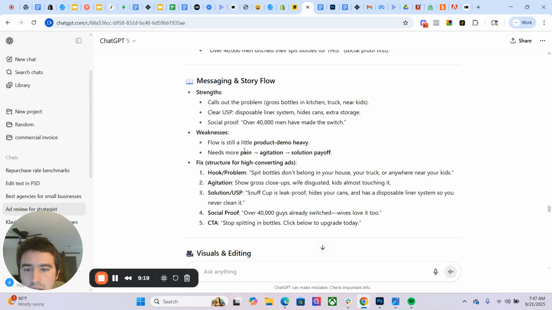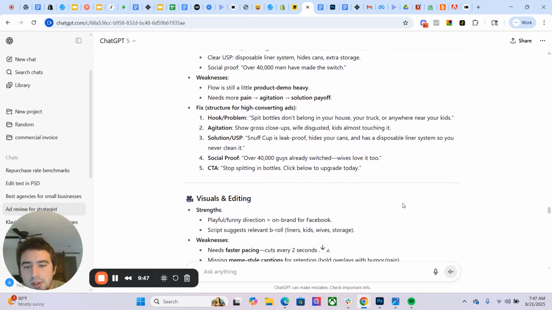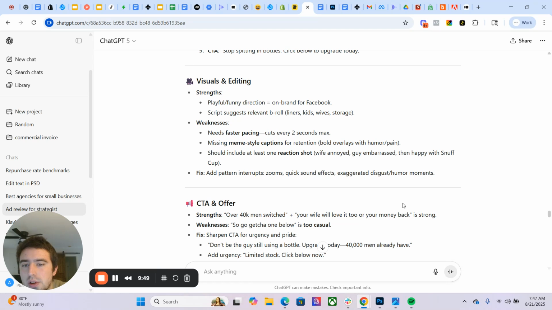So then we can go down here and we can say, okay, what to fix to structure for a high converting Facebook ad. So the hook/problem. In this case, it's going to be spit bottles don't belong in your house, your truck, or anywhere near your kids. Agitation. So we're showing gross close-ups, a wife disgusted, kids almost touching it. Then we have the solution or the unique selling proposition, right? And then we go through all this, and then it even has feedback as far as the editing.